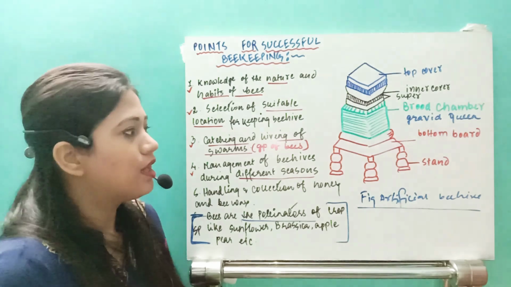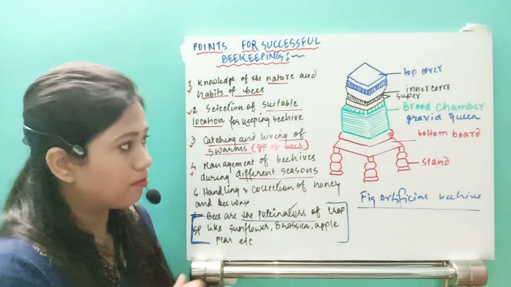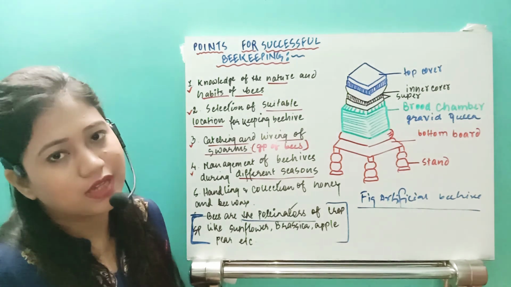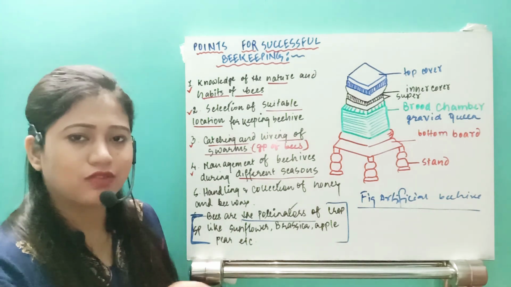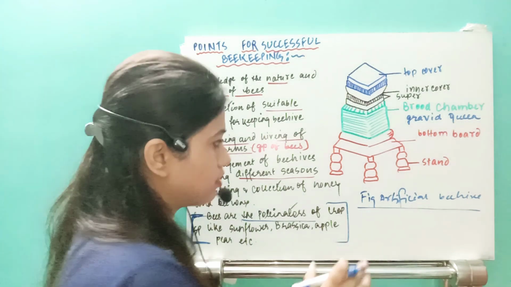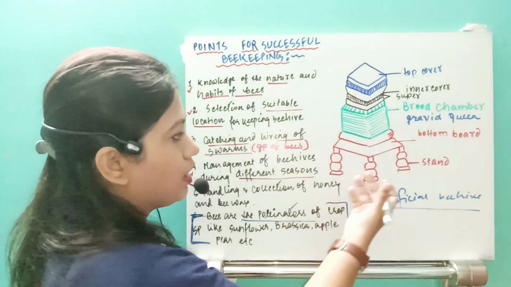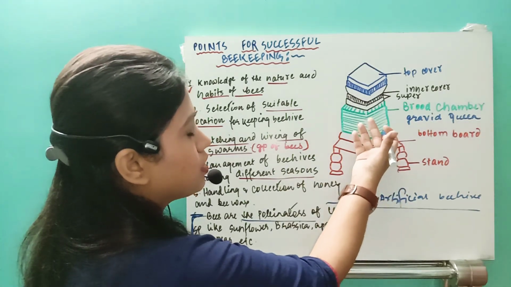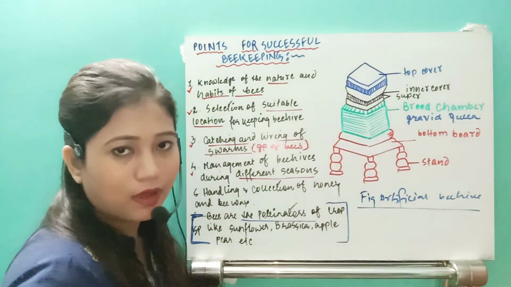so that it cannot come out, right? Then whenever the female is there in the brood chamber, what will happen? Along with that, the drones as well as the worker bees will also enter. So we will allow them to enter from this bottom board. They will pass through it, and after that they will start to live in the inner cover and the top cover, right?